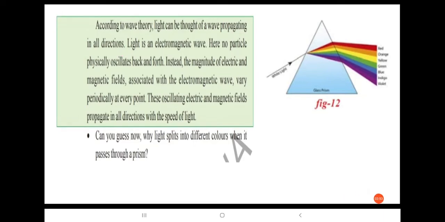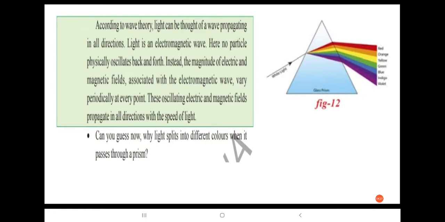Electromagnetic waves are waves that are created as a result of vibrations between an electric field and magnetic field.